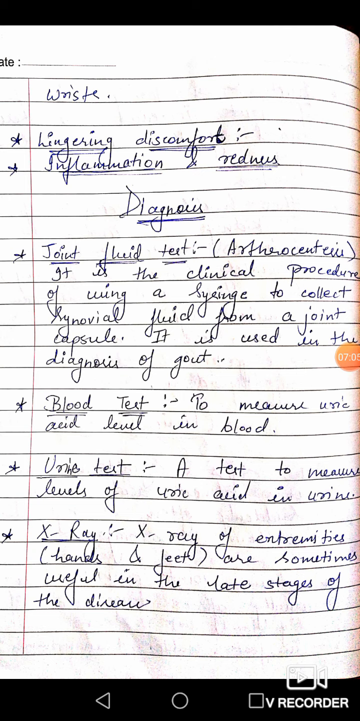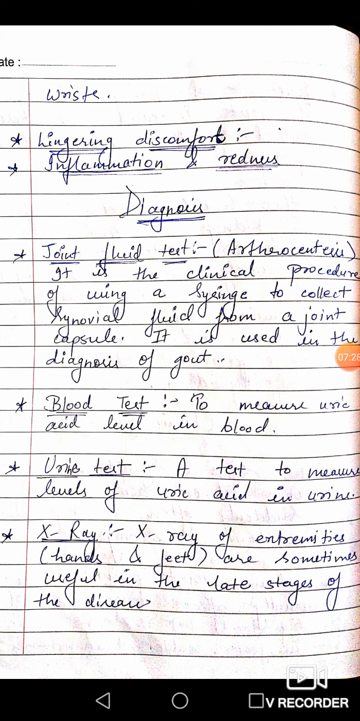Next is the urine test, and this test is used to measure the uric acid level in urine. So in this test we will measure the uric acid level that is present in urine. If it is lower or higher than the reference range, then we can detect whether the person is having gout or not. Next is X-ray.